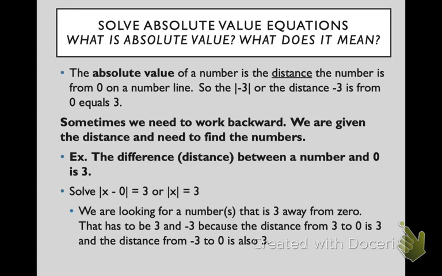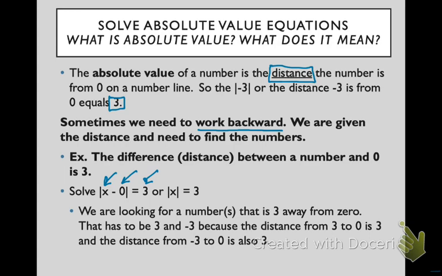Sometimes, though, with algebra, we need to work backwards with absolute value. So we're given the distance, and we need to find the number. So look at this example. It says solve the absolute value of x minus 0 equals 3, or the absolute value of x equals 3. So what this is saying is that it is the difference or the distance between some number x and 0, and that distance is 3.